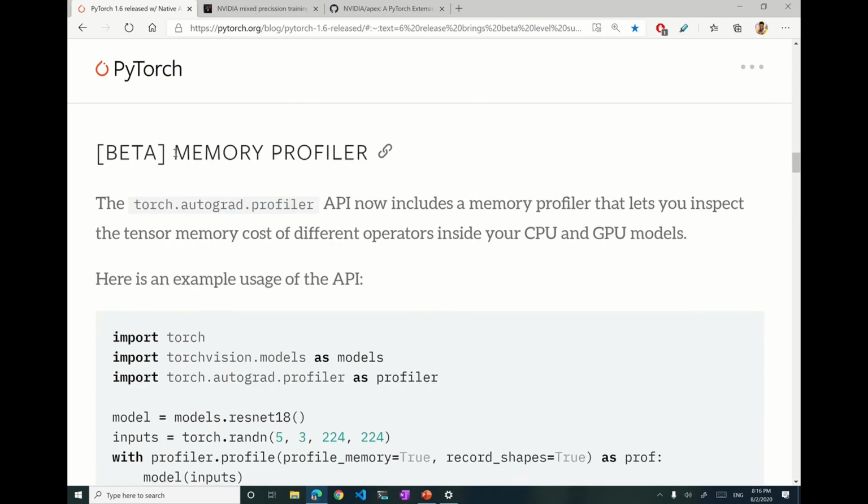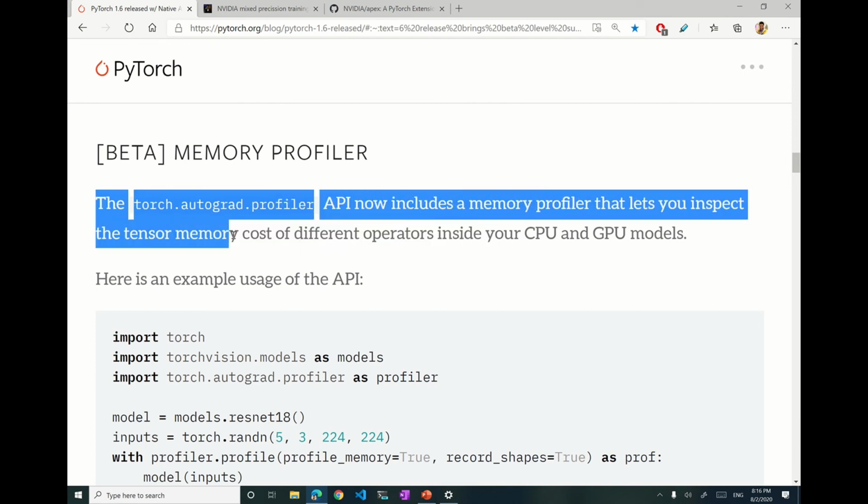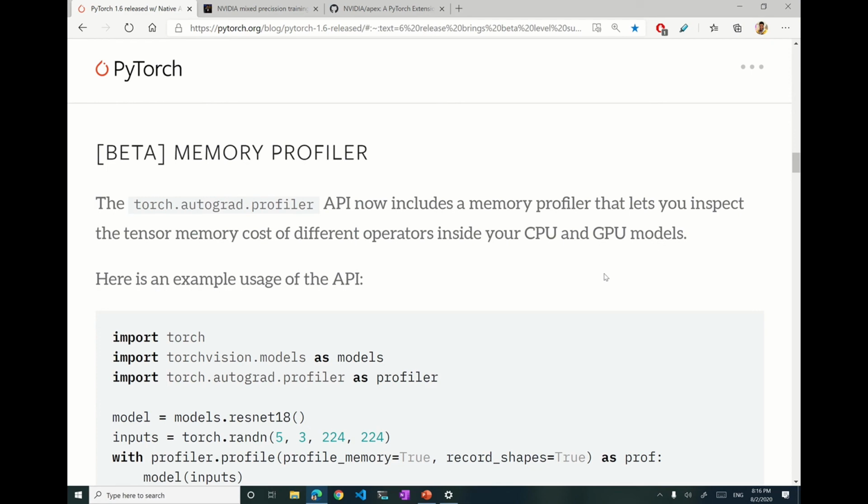Another beta feature is the memory profiler. This is really interesting. People who are already working on PyTorch can start using it right away. I don't think this won't be useful to anyone. The torch.autograd.profiler API now includes a memory profiler that lets you inspect the tensor memory cost of different operators inside your CPU and GPU models. This is really great. Why didn't they introduce this feature earlier?